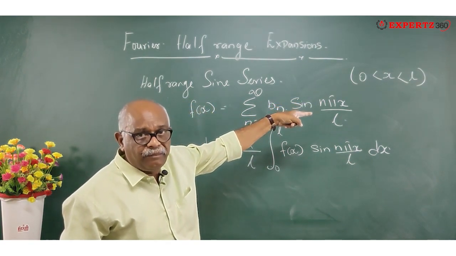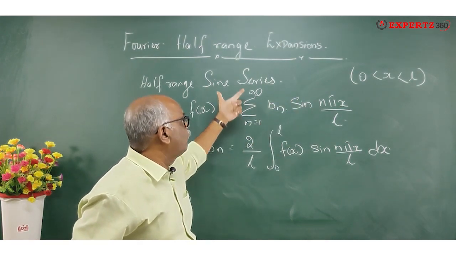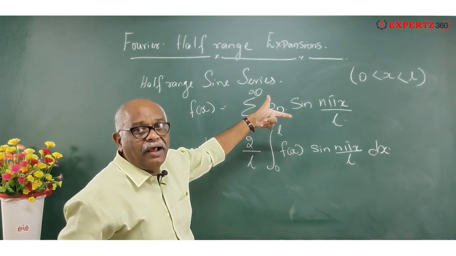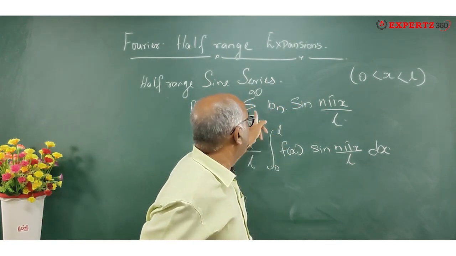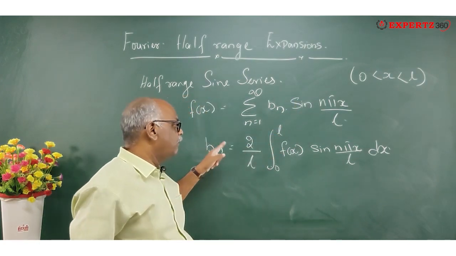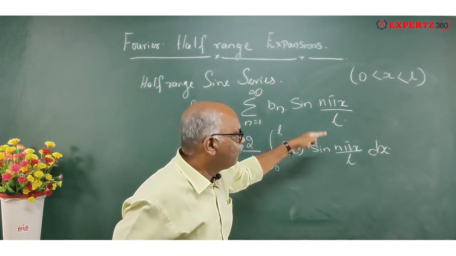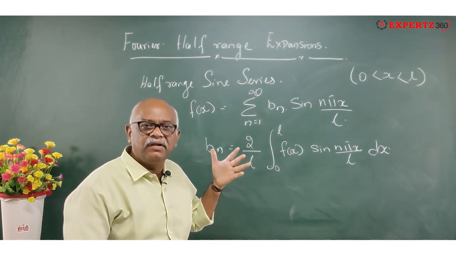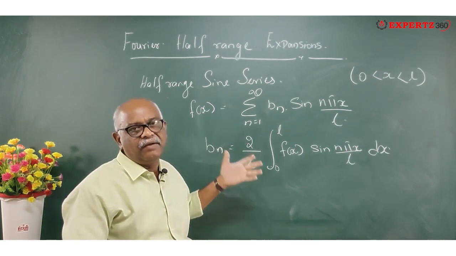Now suppose I have L equal to pi. What happens now? So f of x equals sigma n equals 1 to infinity bn sine n pi x by L. I put L equal to pi. Then pi and pi get cancelled and the value becomes sigma n equals 1 to infinity bn sine nx, where bn is equal to 2 by pi integral 0 to pi f of x sine nx dx. You will have to remember this value because I will be using it for the one-dimensional wave equation.